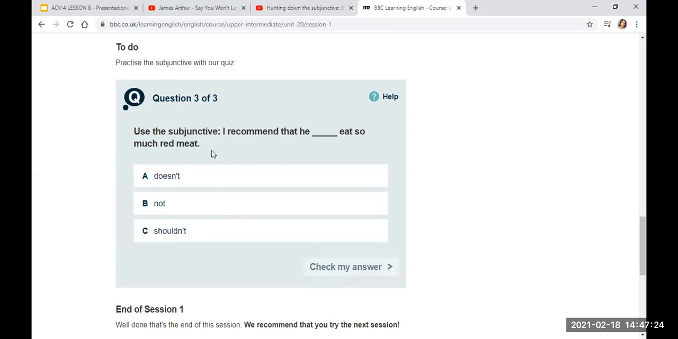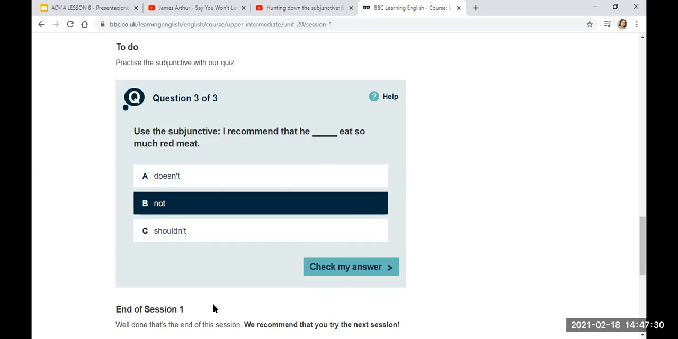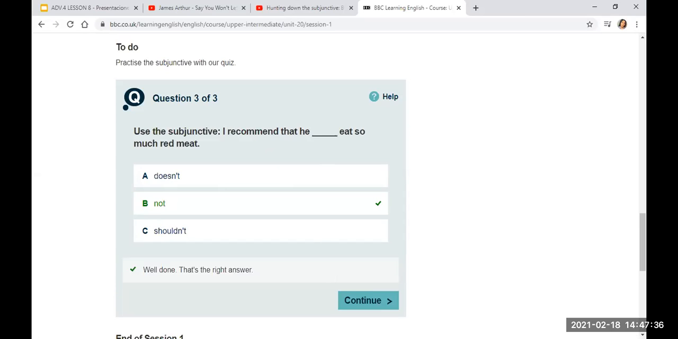The last one, I recommend that he not. We don't need an auxiliary verb when we are talking about the subjunctive verbs, right? Very good. Okay, so this is the way in which we are going to make our recommendations for this lesson.